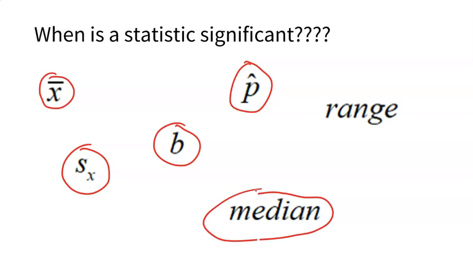Same thing for median. Now just note, we don't have any fancy symbol for median, sorry. But again, if I have a median from a sample, I don't know if it's special or not until I compare it to all other medians. Same thing with range. Again, no fancy symbol for range. But again, you get the idea. A single sample statistic actually tells us nothing. We learn from it. We determine if it's significant once we compare it to all other sample statistics just like it. Just like the shrimp.